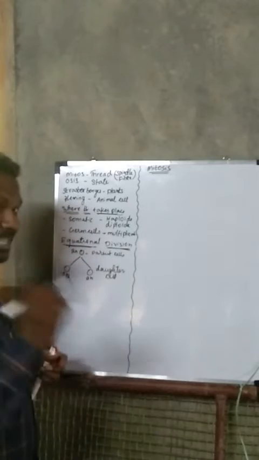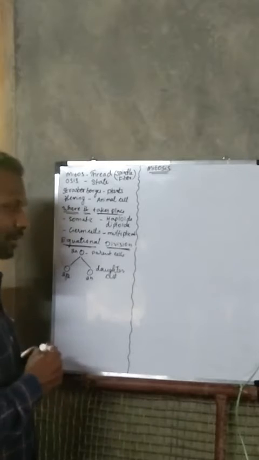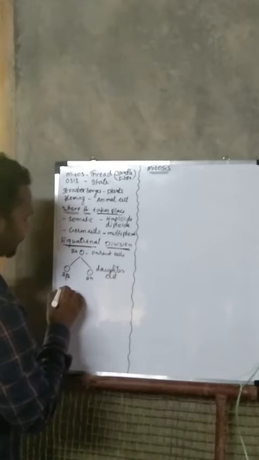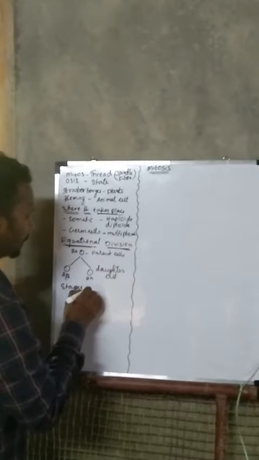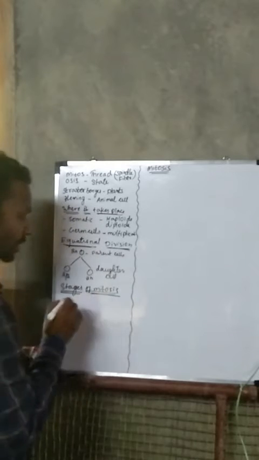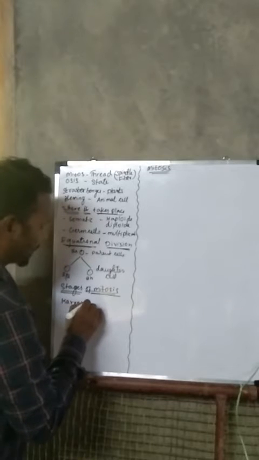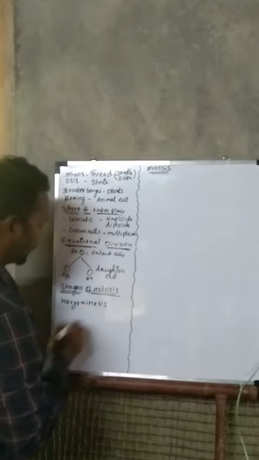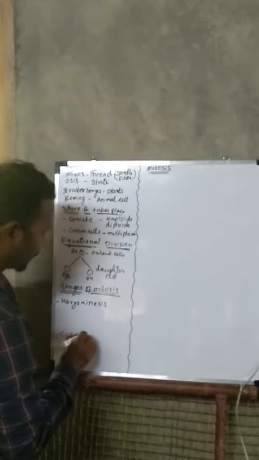Steps involved in mitosis. There are 2 stages of mitosis. The first stage is karyokinesis. The second stage is cytokinesis.